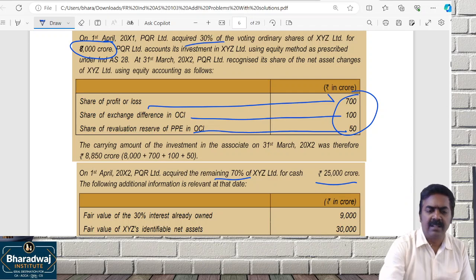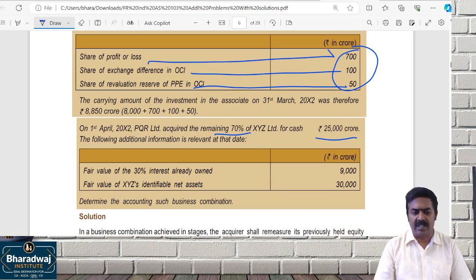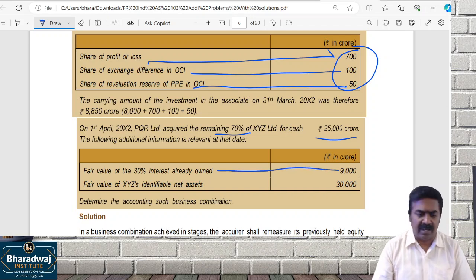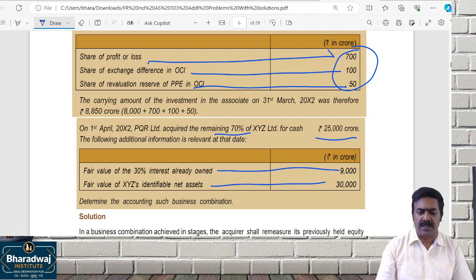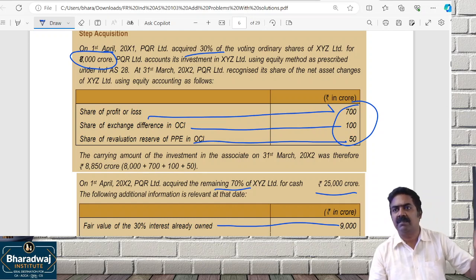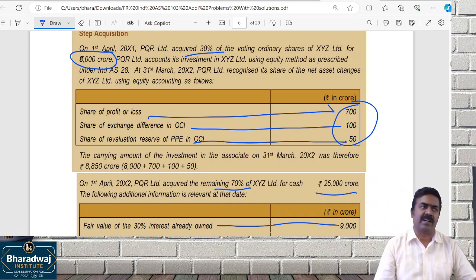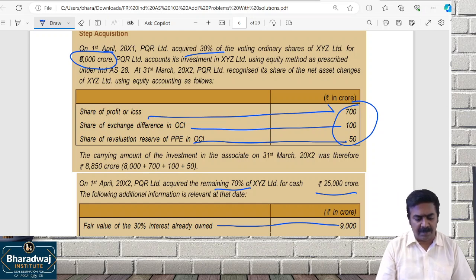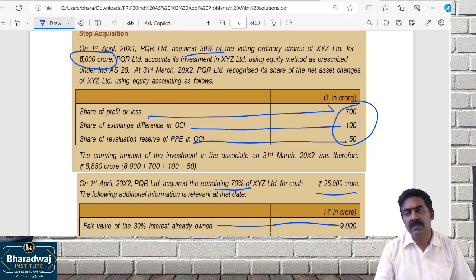On 1st April 2021, we acquired the remaining 70% for cash, 25,000 crores. Already we are holding 30%. Now we acquired 70%. The fair value of the 30% interest already owned is 9,000. The fair value of net assets is 30,000. Determining the accounting for such business combinations, previously held ownership we have to revise to fair value. The fair value of that 30% interest is 9,000, and the 70% acquired is 25,000.